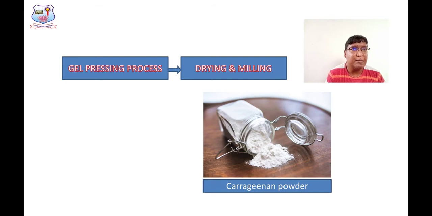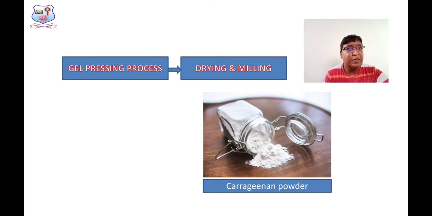The final step is that the water-free gel is subjected to the drying and milling process, right? During this process, the water-free gel is completely dried and concentrated into powdered form.